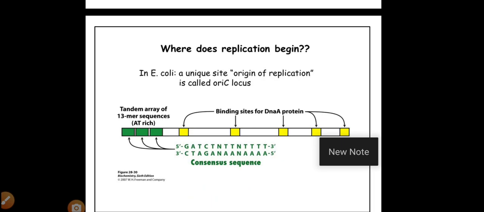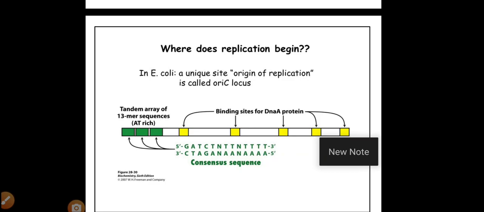ORIC is nothing but a sequence of base pairs. It has two types of repetitive sequences. One is the 9 base pair repetitive tandem sequence.